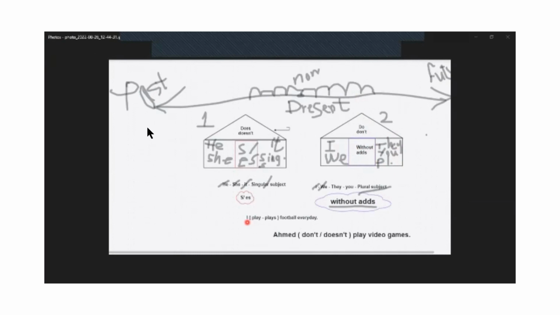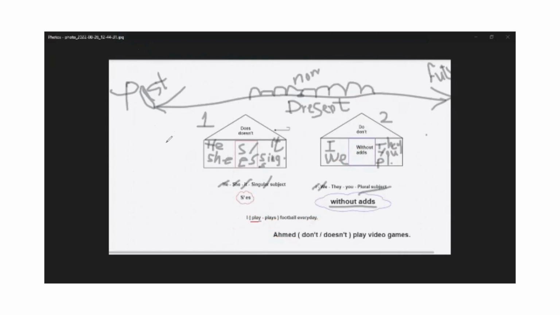As an example, I play or plays football every day. I is in the house without S or ES, so I'm not going to add anything to the verb. So I'm going to choose play.